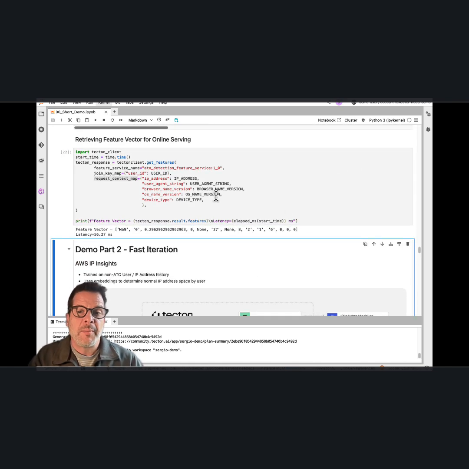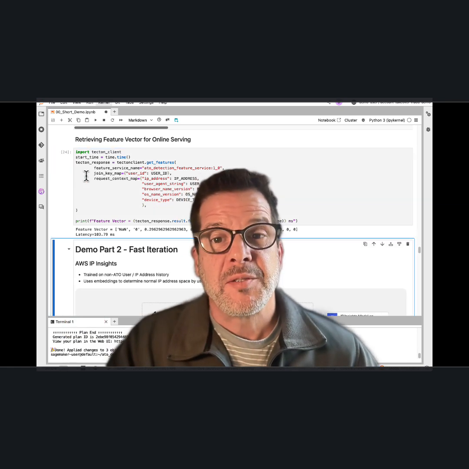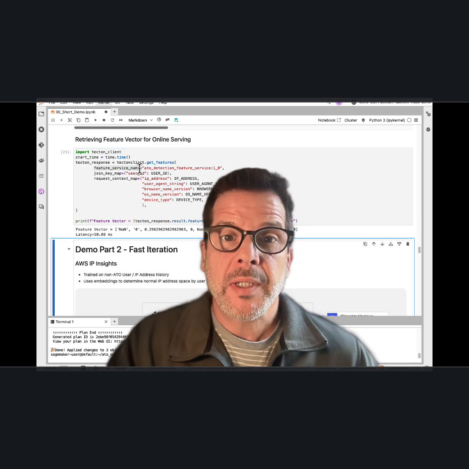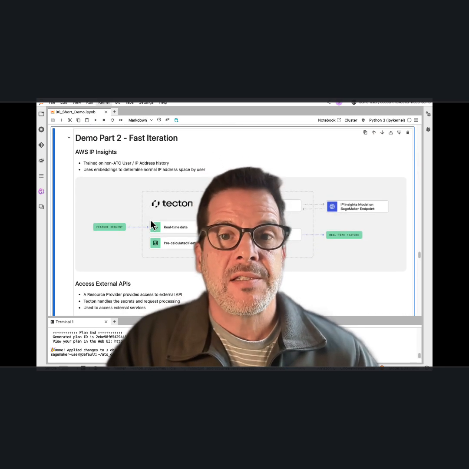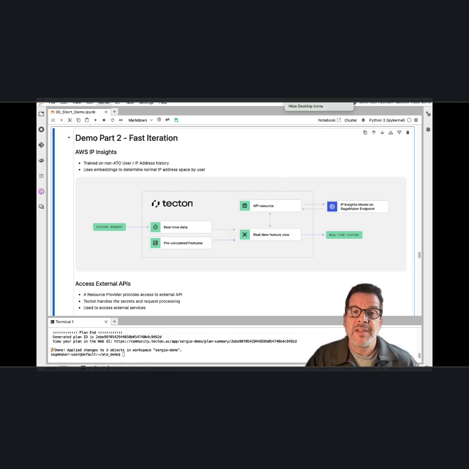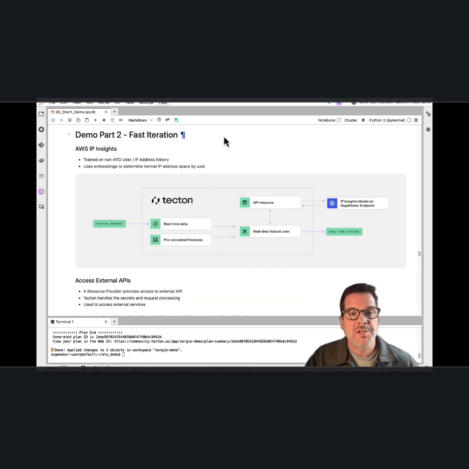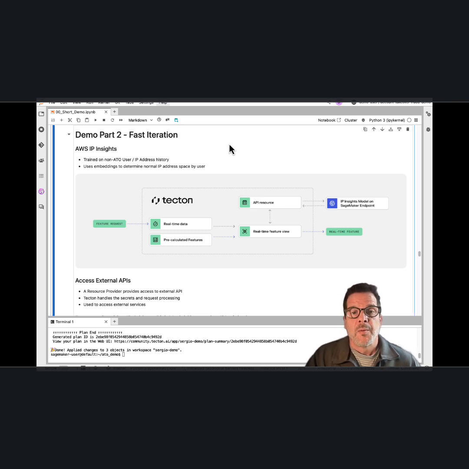I'll show you the final deployment process in a bit, but for that, let's add some new features first. Quickly evolving attack patterns means that ML teams need to iterate quickly on new feature design, model training, and deployment to production. Let me show you how fast this is with Tecton. ATO defenses often pull data from IP reputation services, device fingerprint providers, and credit bureaus for identity checks. We're going to use an IP Insights model we've previously trained to get a risk score for the IP address in real time, and we'll use it as a new feature that can then be used to train and deploy a new ATO detection model.